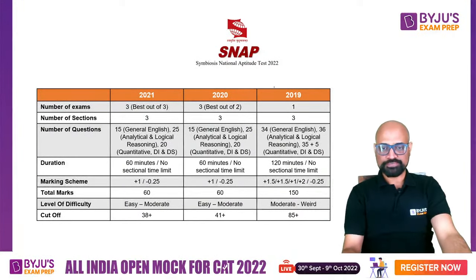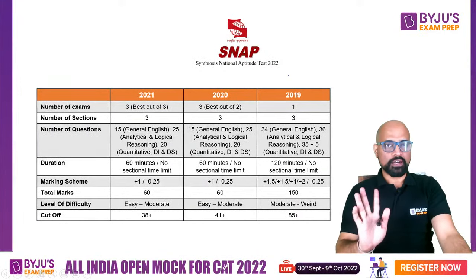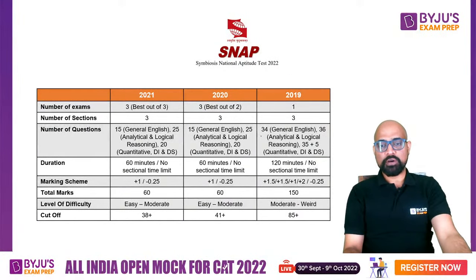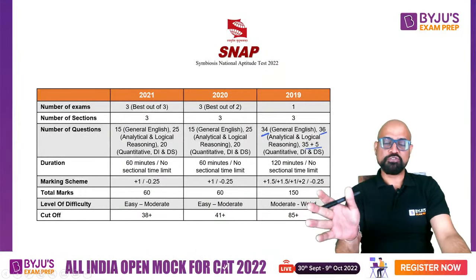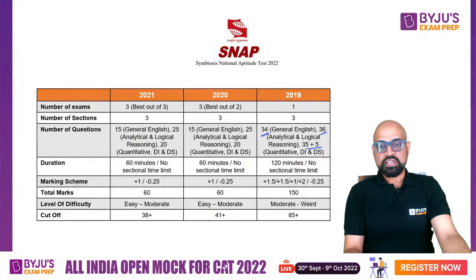So let's look into this. In 2019, there was only 1 exam and there were 3 sections. The number of questions were 34, 36 and 40. It was 35 plus 5, where 5 were some new type of questions. 34 questions were from general English, 36 were from analytical and logical reasoning, as in LR and AR, and then 40 questions were quantitative, DI and DS. You had 2 hours and the total marks was 150. There were not 150 questions. If you count, the total is 110 only, but you had 120 minutes. There was no sectional time limit.